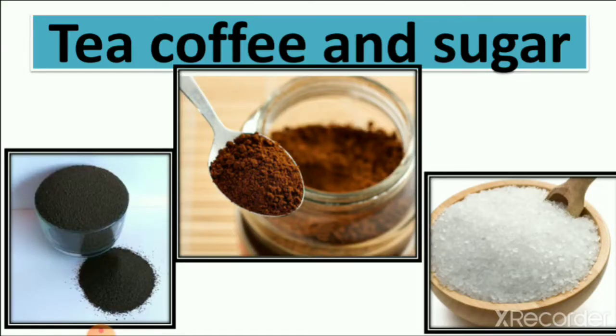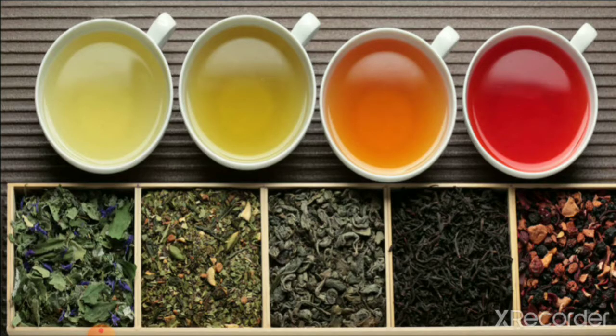Then we learned about tea, coffee and sugar. We also get tea, coffee and sugar from plants. We get different types of tea from plants. You can see here, these are all dry tea which we get from plants. Some is healthy tea and some we drink with our food. So here are different types of tea.